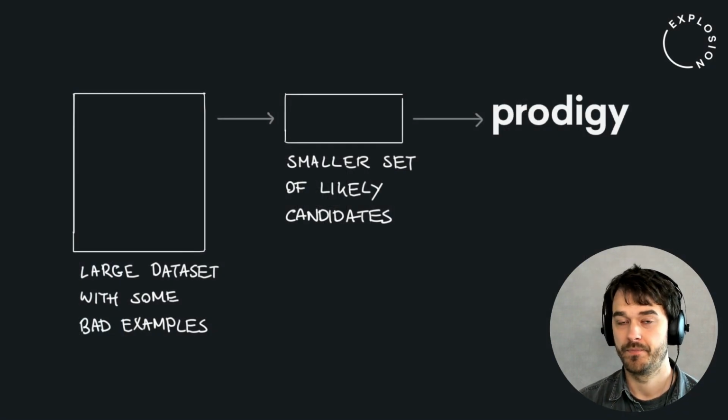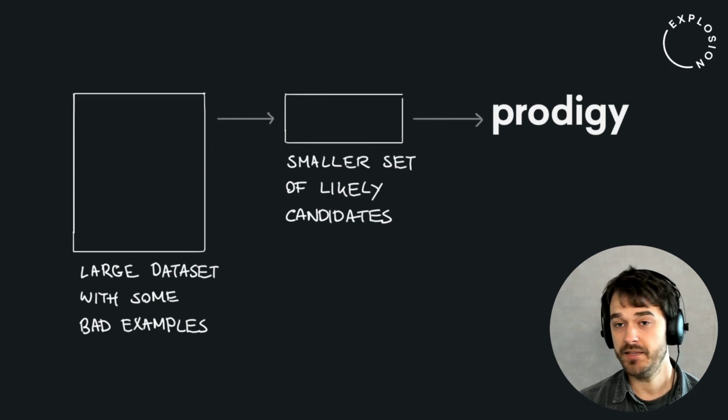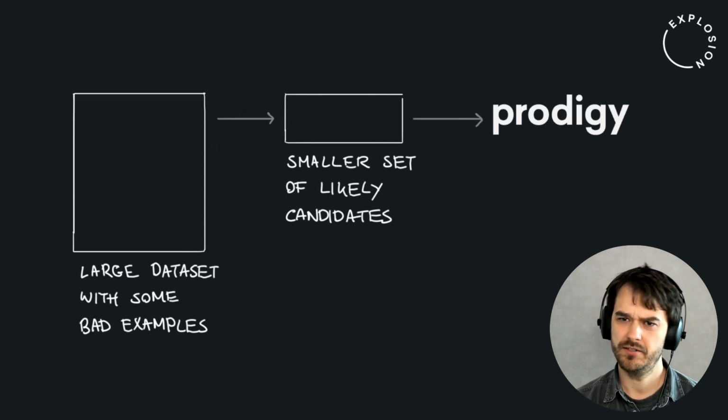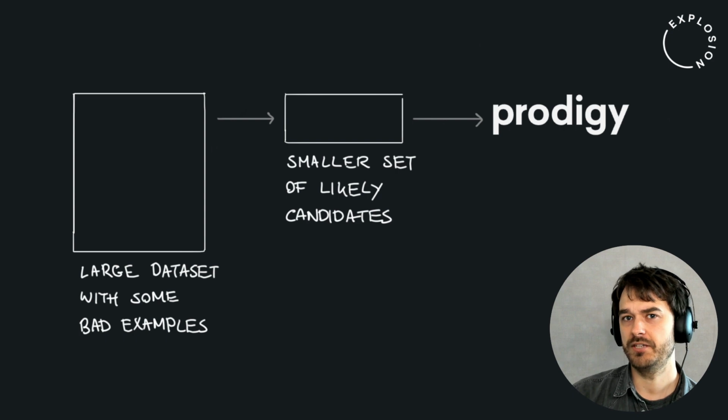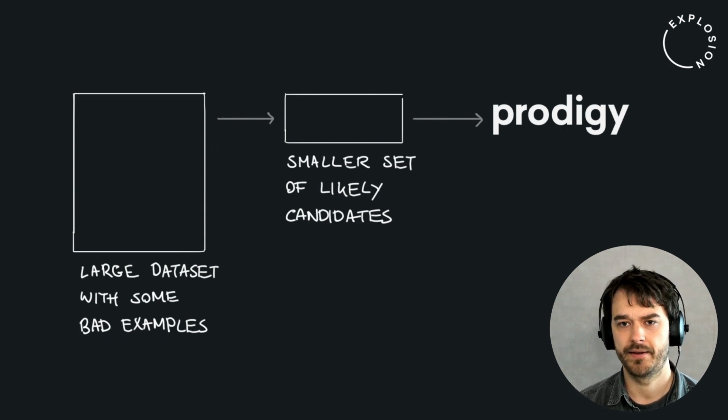So where are we right now? Well, right now we kind of have a little approach that works quite well for finding bad examples in training data. We start with a big data set, then inside of Jupyter we apply a trick to create a smaller set where there's more likely candidates of bad examples, and then we're able to pass it on to Prodigy, where we were able to find two relatively useful ways of labeling. So that means that we have this nice little human in the loop, but we also have some machine learning tricks that are helping us out, and this combination keeps things nice and pragmatic.